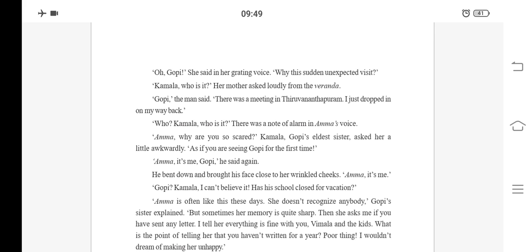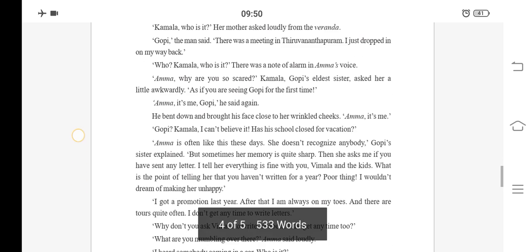Gopi, he said again. Then, as she was afraid, Gopi told the old lady, Amma, it's me, Gopi. He bent down and brought his face close to her wrinkled cheeks. As the old lady was not recognizing Gopi, he bent down and brought his face closer to her wrinkled cheeks. Wrinkled means having small lines because of old age. And he was saying, Amma, it's me, Gopi.